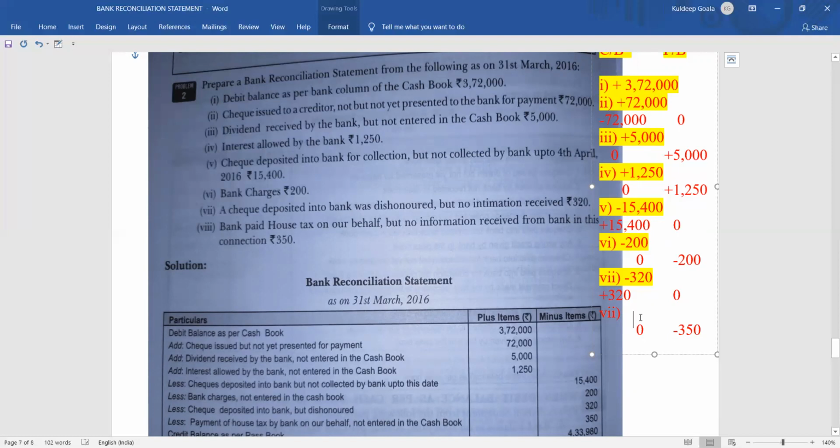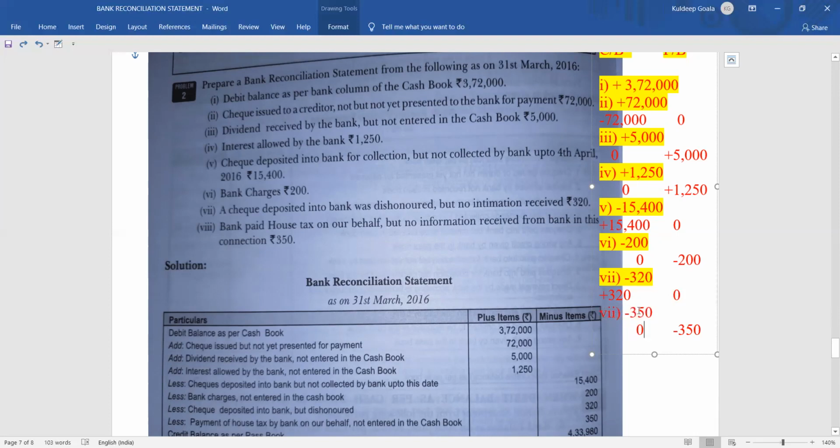But there is minus 350 in the passbook. Okay, now to make both the sides same, what you have to do? You have to bring the figure in the cash book equal to minus 350. How will you do? Just put minus 350. Finish. Now both the sides are minus 350, minus 350. So this is how you are going to match up the total of cash book and the passbook.